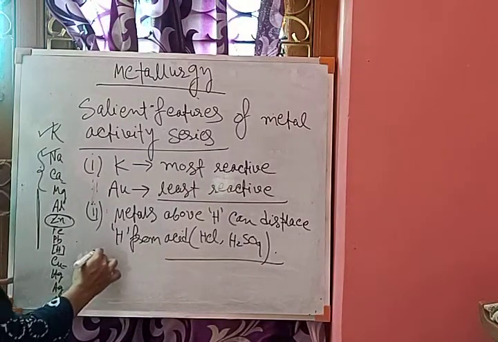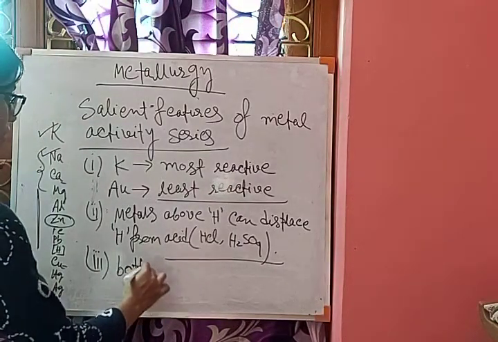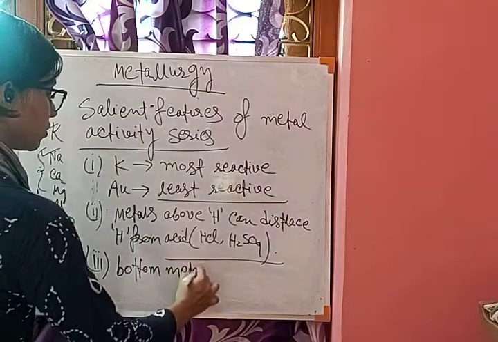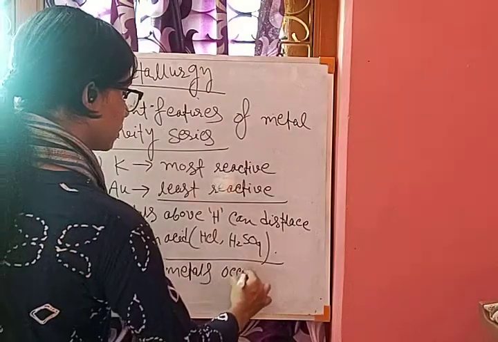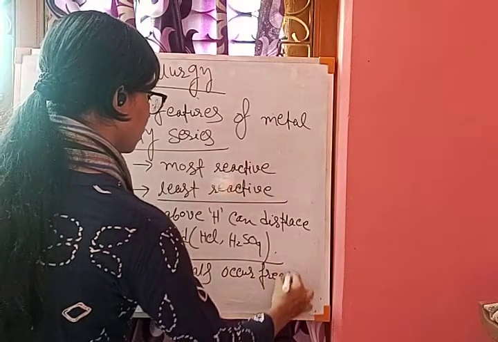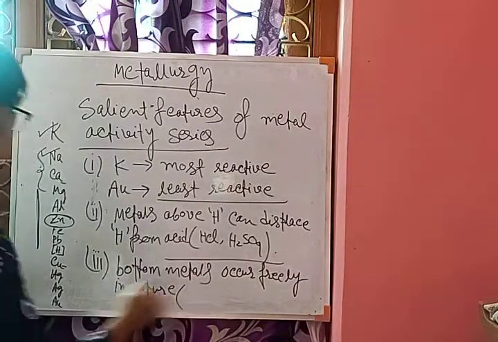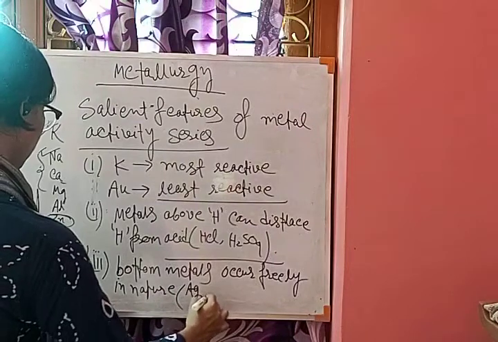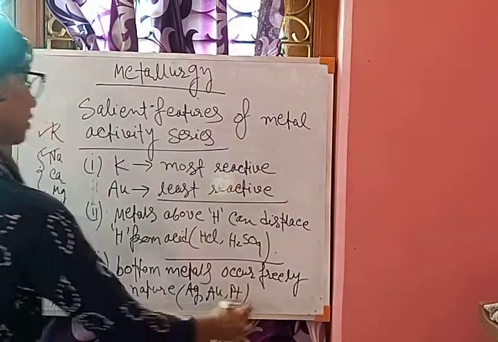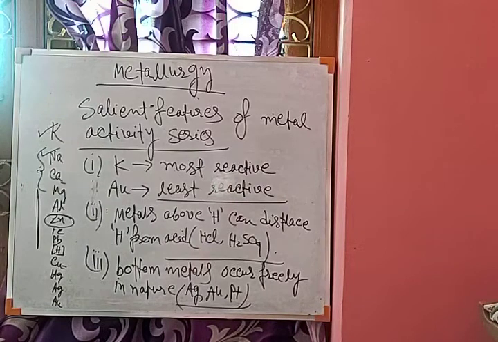So the third point is that bottom metals occur freely in nature, just like silver, gold and platinum. We use these in our life and they occur freely in nature. But sodium and calcium you cannot get freely in nature. You have to extract these metals from their ores, or from their corresponding compounds.